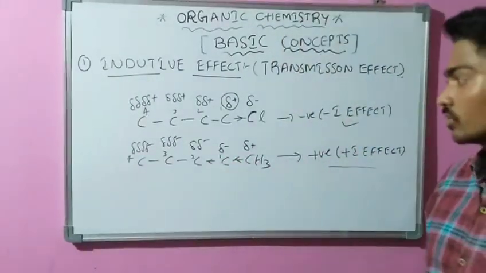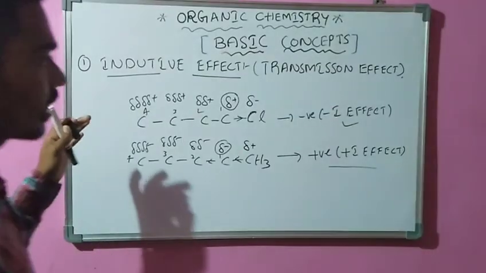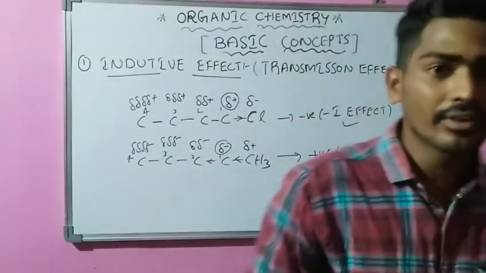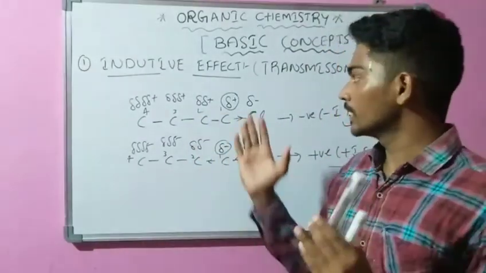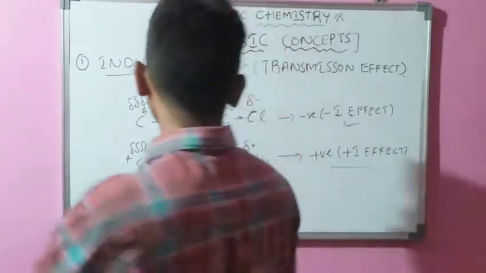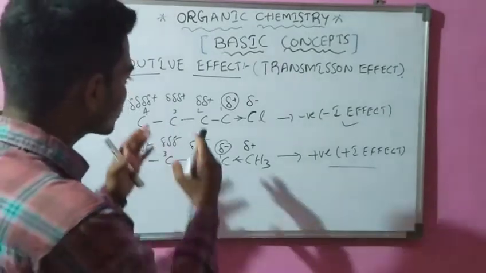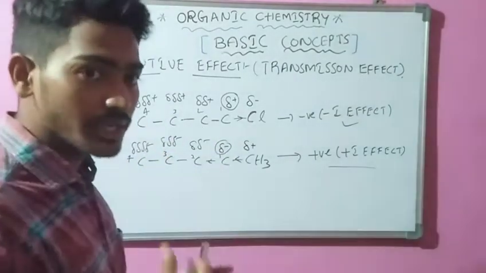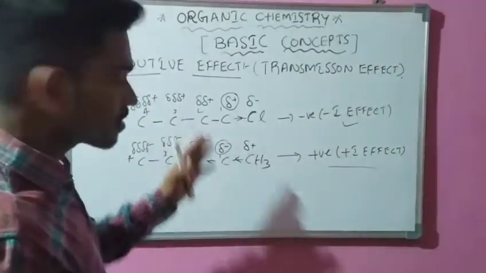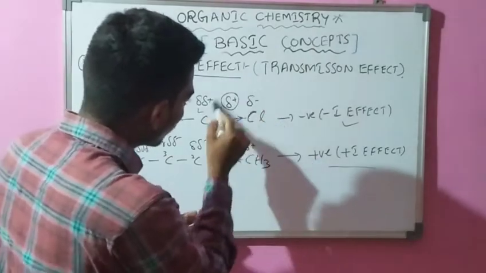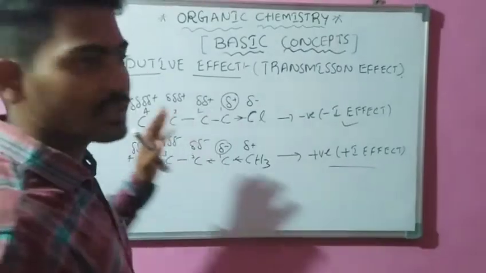Do you all understand? Okay, now this is the classification of the inductive effect. Now the scientific definition of the inductive effect. What is the inductive effect? It is a process of displacement of electrons along the saturated carbon chain, due to the presence of a polar covalent bond at the end of the carbon chain. That is called the inductive effect.